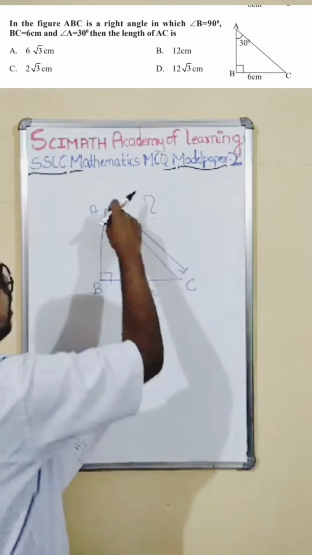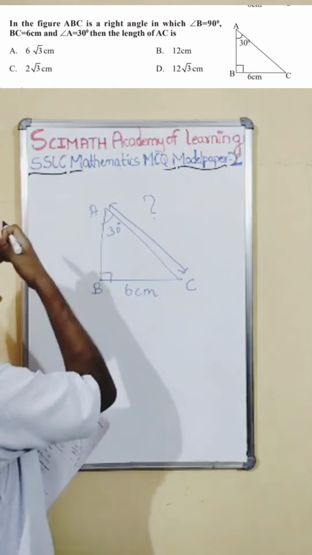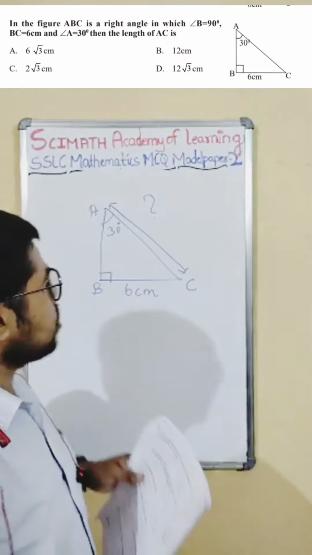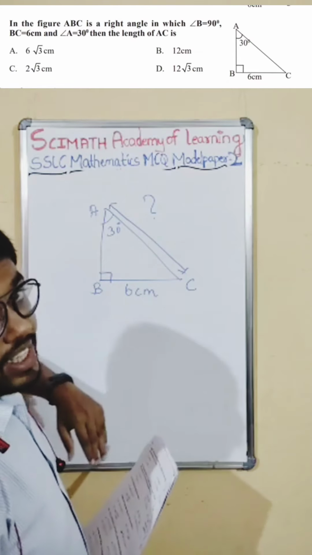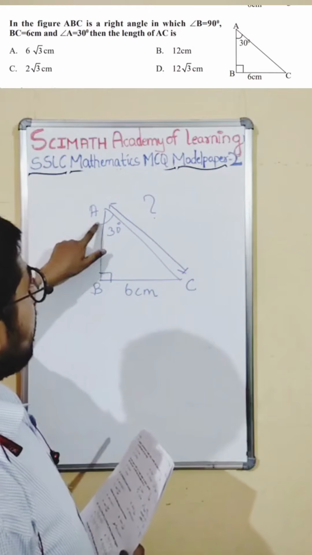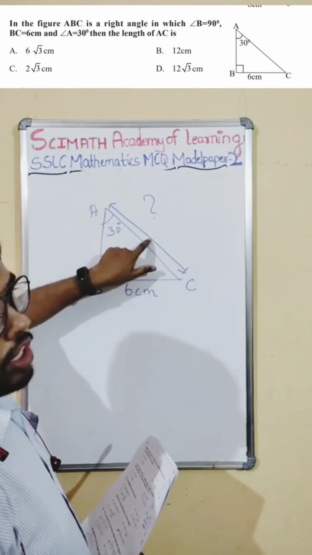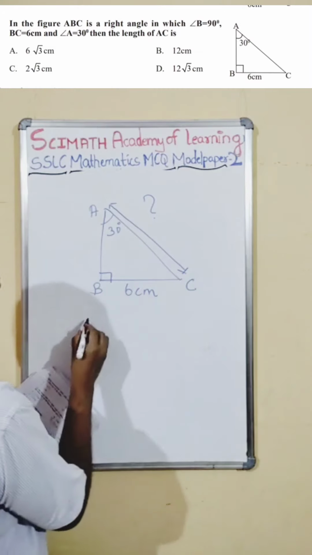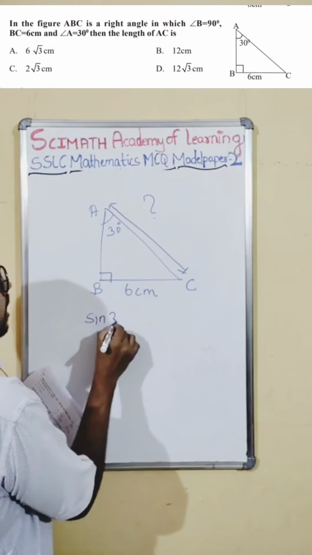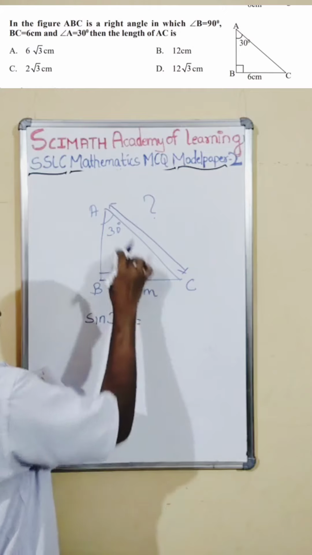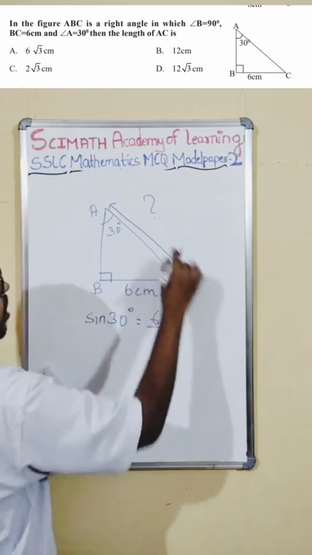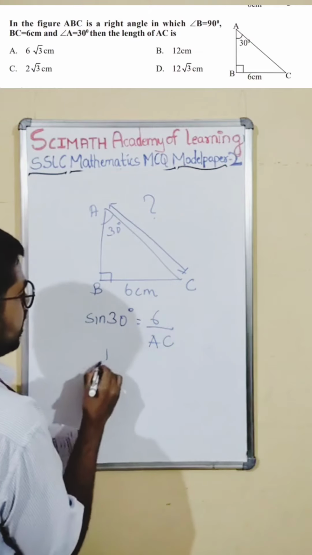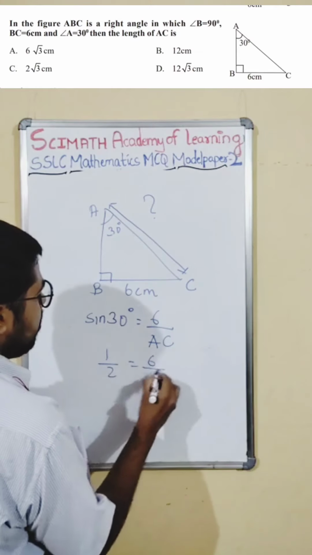If you want this one and theta is 30 degree here at A, so I better apply cos theta. What is cos theta or sin theta? Sin theta will be better here. Sin theta is opposite by hypotenuse. We want hypotenuse, no? See how hypotenuse here. So I can quickly write, sin 30 degree, opposite to theta is 6, and this I don't know, it is AC. So what is sin 30? Sin 30 is half. 6 by AC.